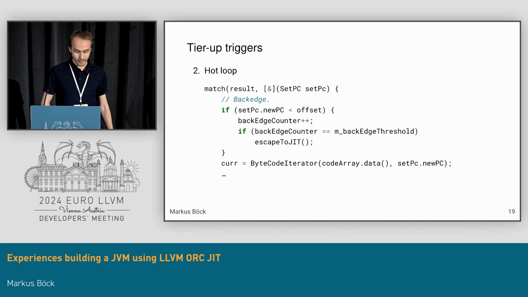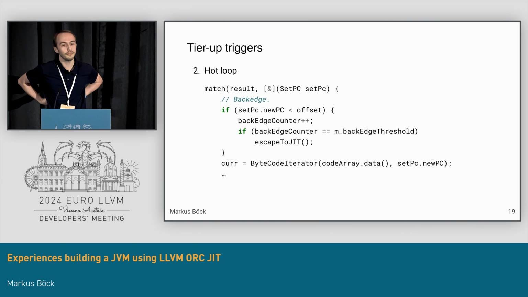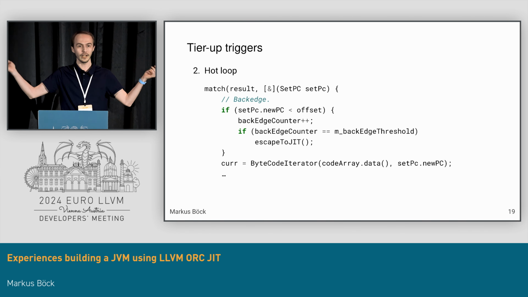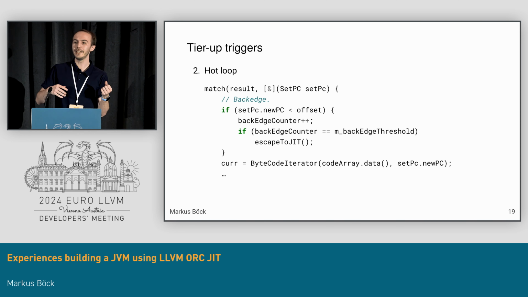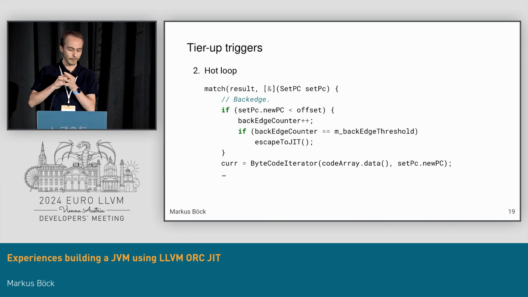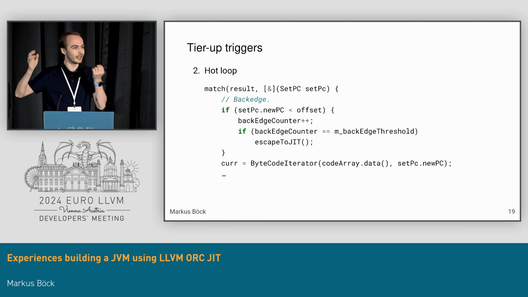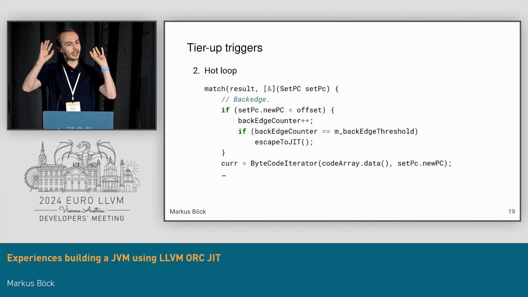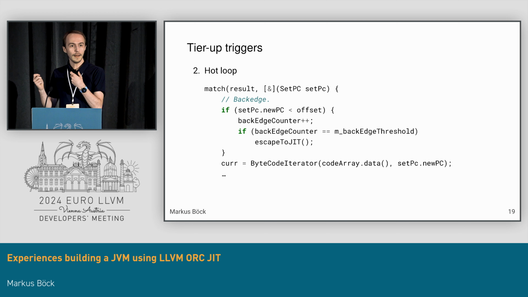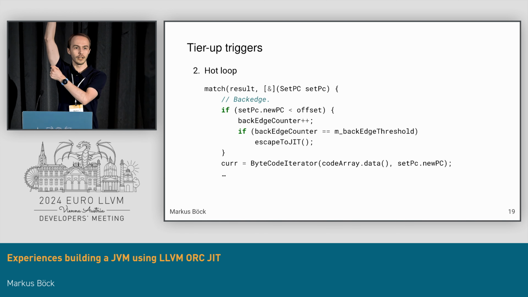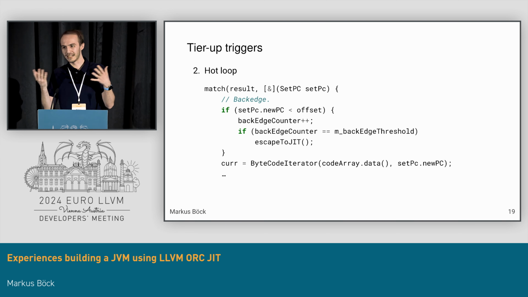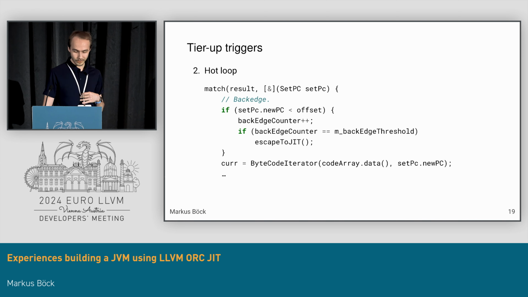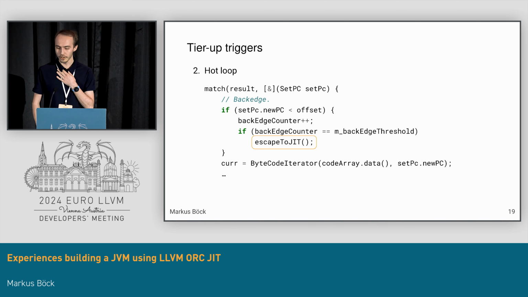A bit more complicated is if we want to handle a hot loop. There are a lot of scenarios where you would start a method and have a hot loop, let's say a convolution operation going over an array of thousands and thousands of elements. You may only notice after 500 iterations, or deem it as optimizable. The way this is implemented, we have a single counter per method that is incremented each time we have a branch back in the bytecode stream. This is a good, rough estimation for a loop counter. Once this threshold is hit, we just escape to the JIT. So this is also a very important use case.